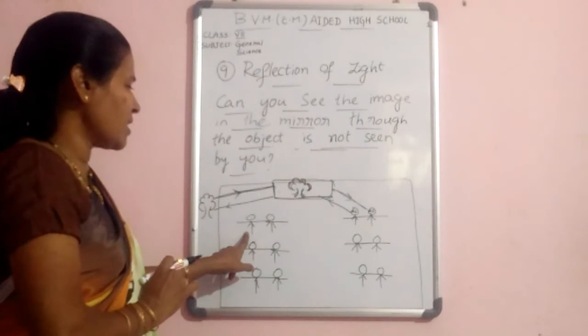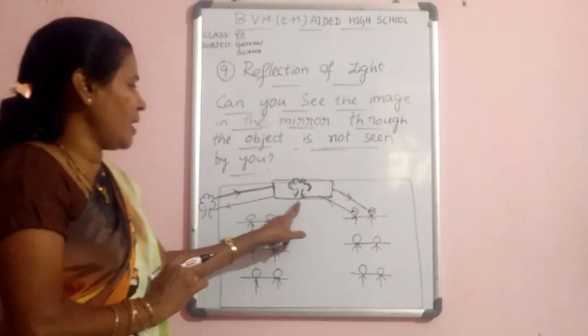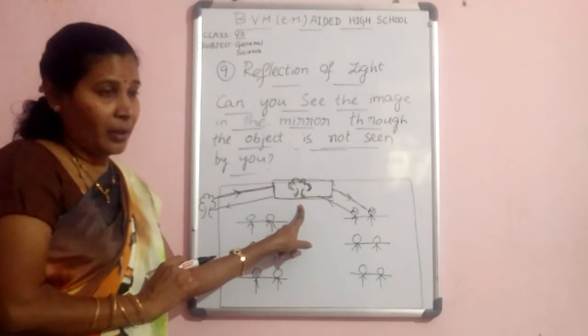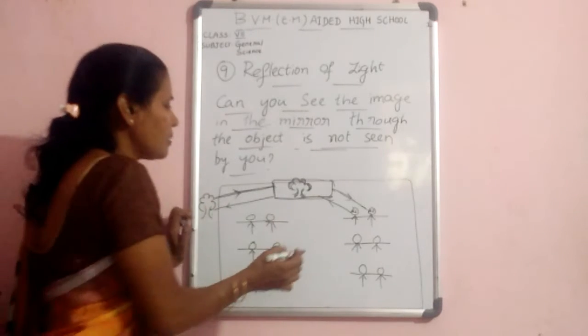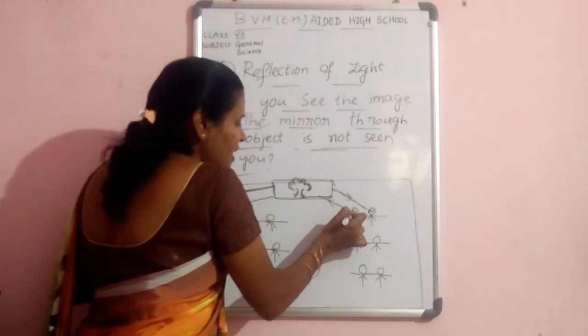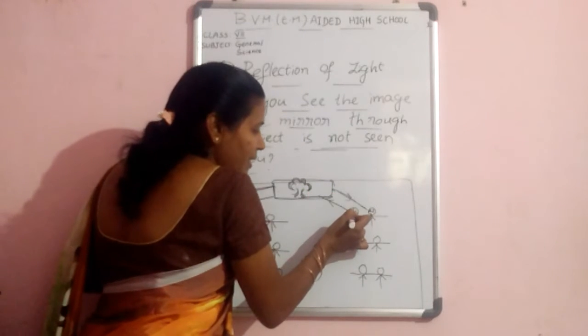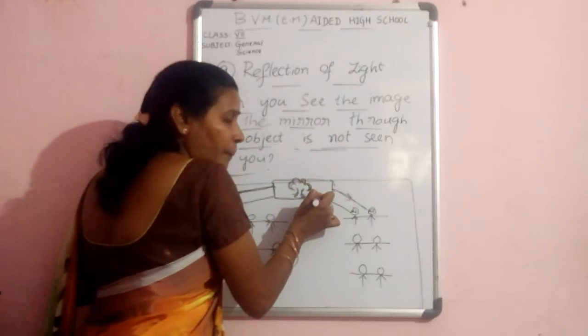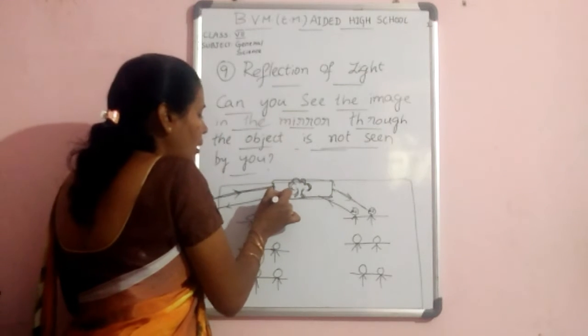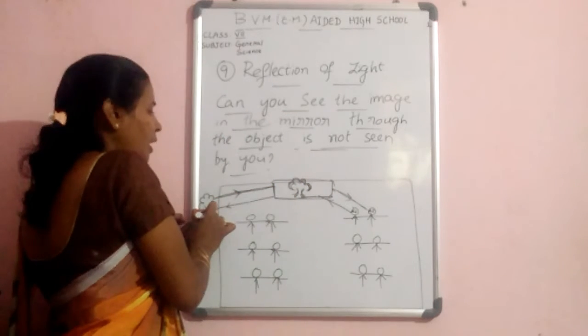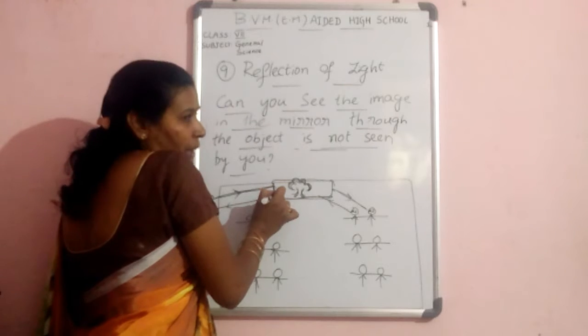But these girls are not seeing the image of the tree inside of the mirror. Why? Because the distance between these boys and the mirror is equal to the distance from the tree to the mirror.